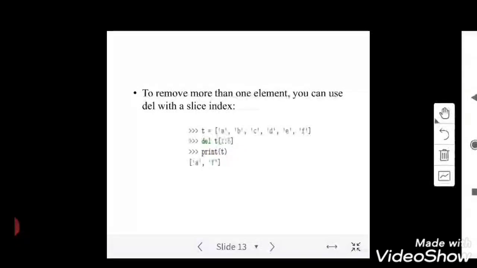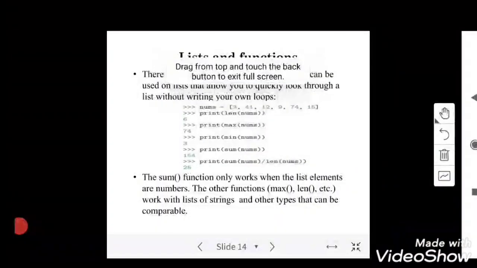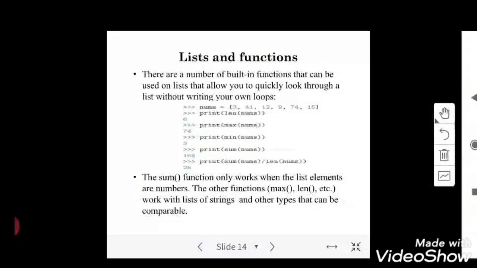Okay, so to delete an element from a list, the different possible solutions are: one, I can delete it using pop. If I'm using pop, I should specify the index position. Second, I can use the keyword del, and I can specify the index position.